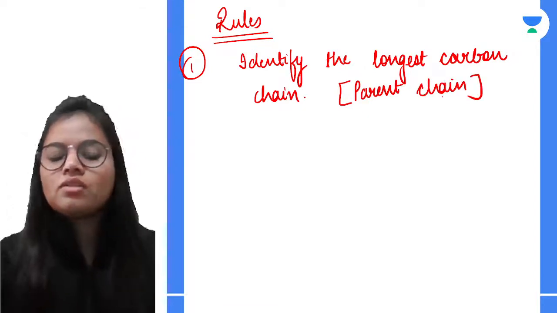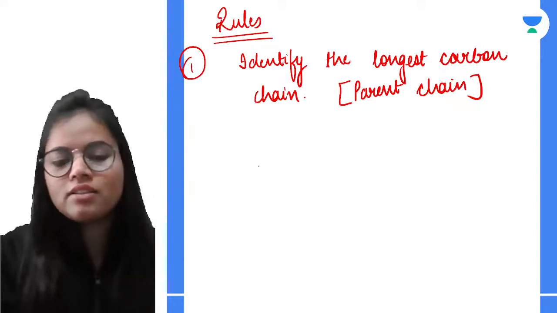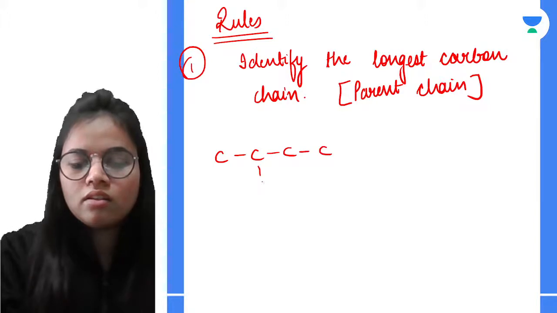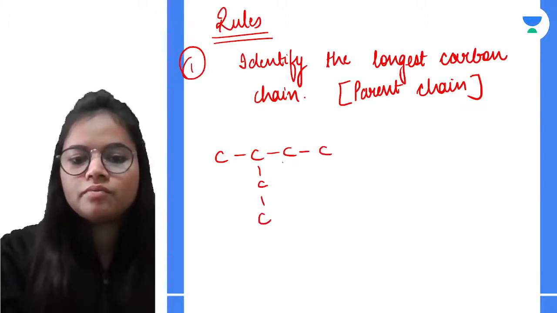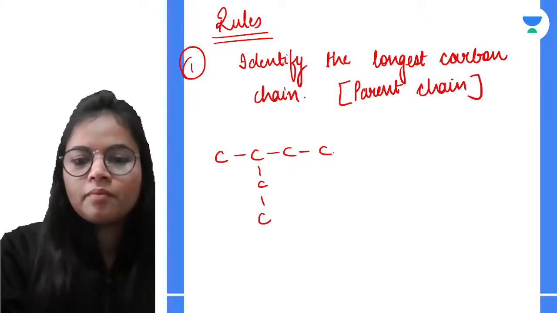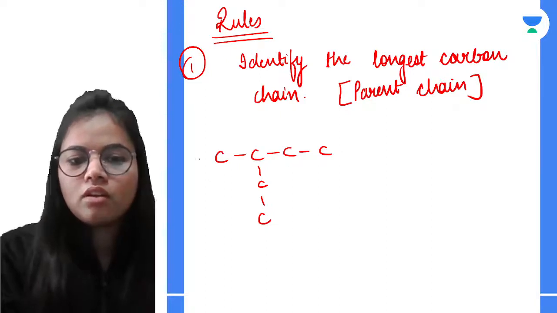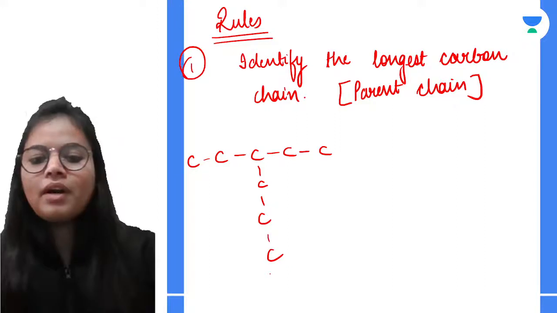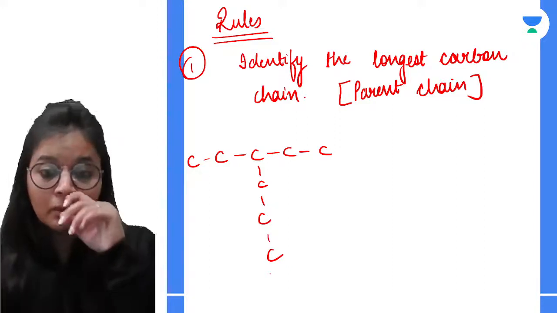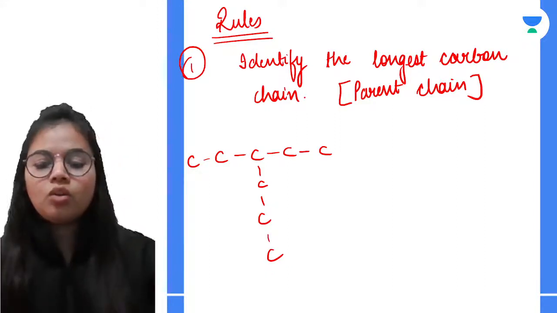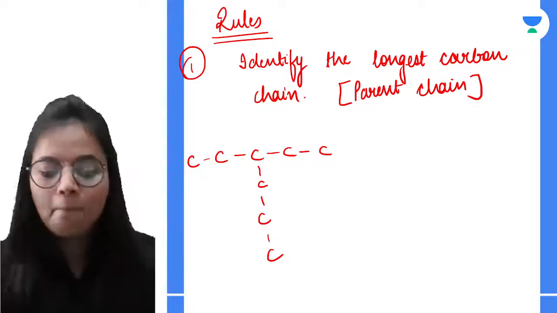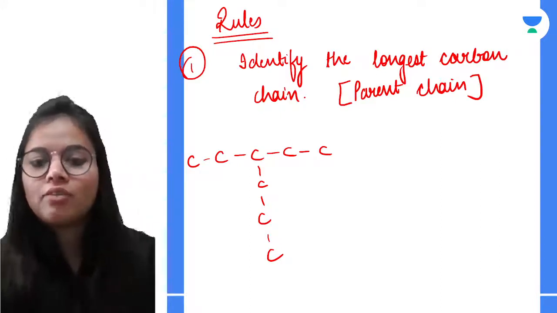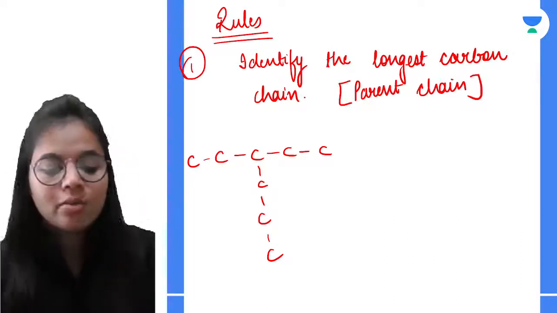I'll give you an example. This is my basic structure. If we are told that we have to name this compound, first of all, our very first rule is that we have to identify the longest carbon chain.